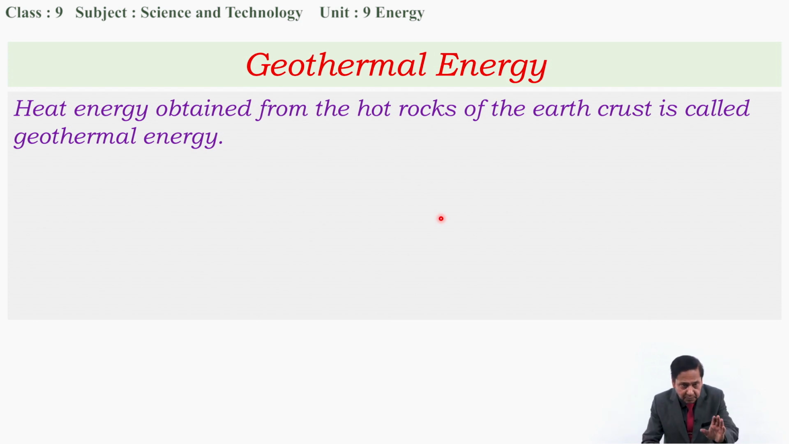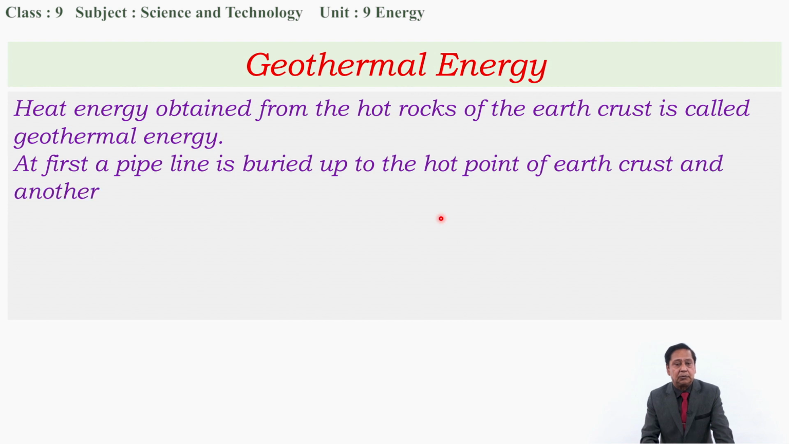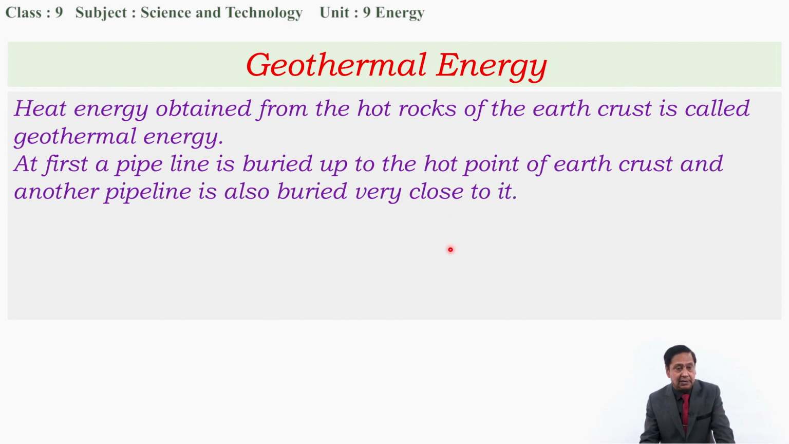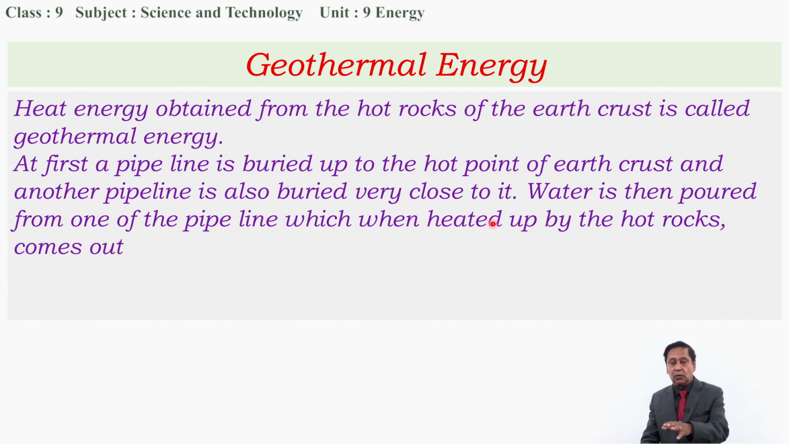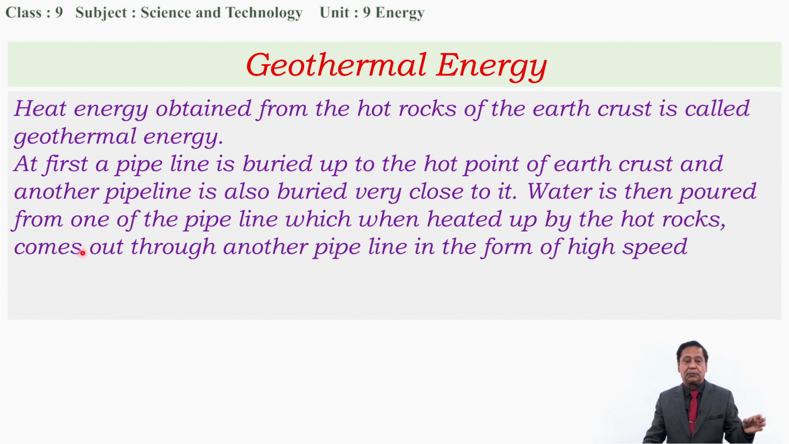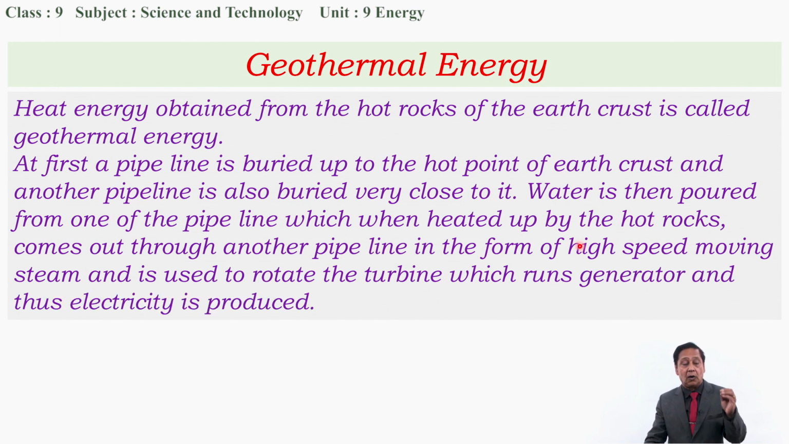This can be described briefly like this. At first, a pipeline is buried up to the hot point of the earth's crust, and another pipeline is also buried very close to it. Water is then poured from one of the pipelines, which when heated up by the hot rocks comes out through the other pipeline in the form of high speed moving steam and is used to rotate the turbine, which runs a generator, and thus electricity is produced.